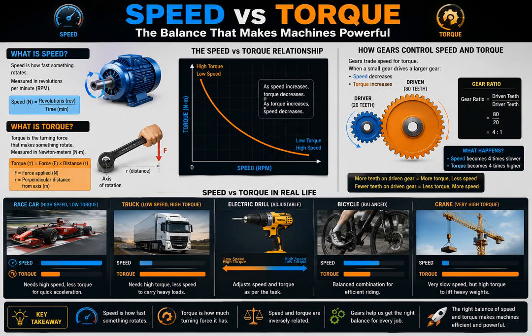This same principle exists in cars, robotics, factory machines, rocket systems, and almost every rotating machine in the world. So remember this simple idea. Speed makes a machine fast, torque makes a machine powerful, and engineering is all about finding the perfect balance between the two.